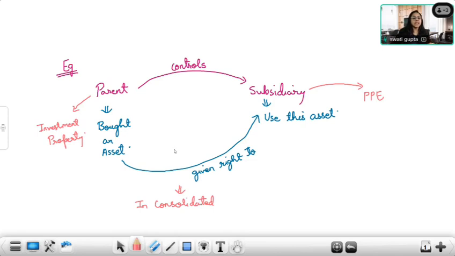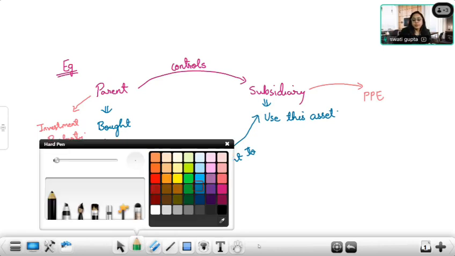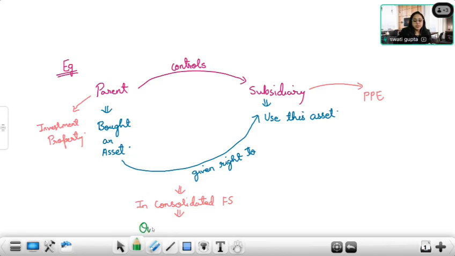Right now, just understand parent will record it as investment property, subsidiary will record it as property, plant and equipment. But in consolidated financial statement, since both these entities are considered as one single entity, this will be known as owner occupied property. This will be treated as owner occupied property.